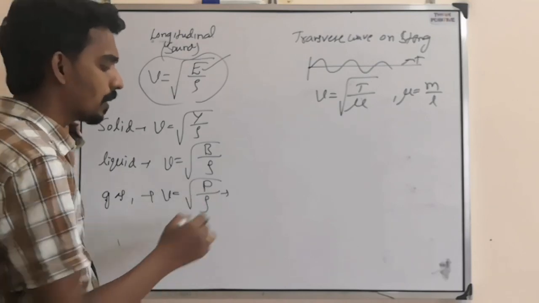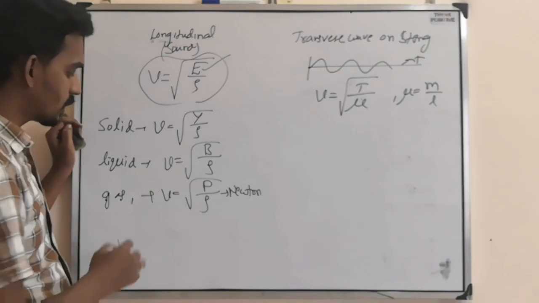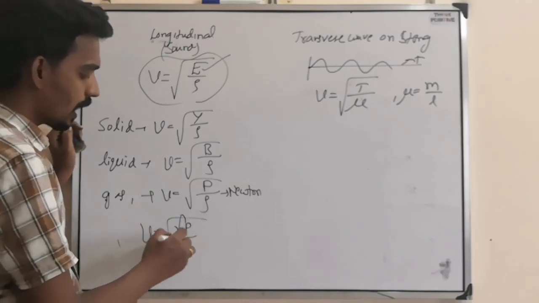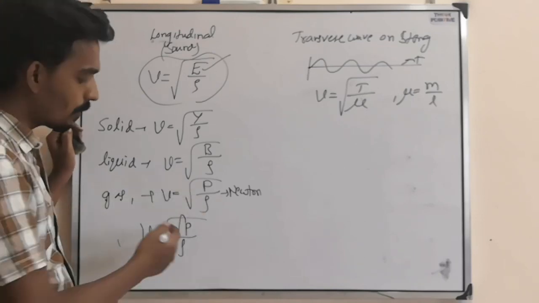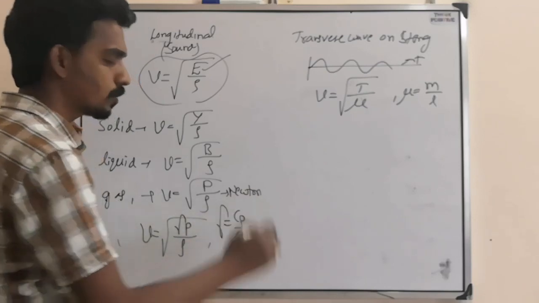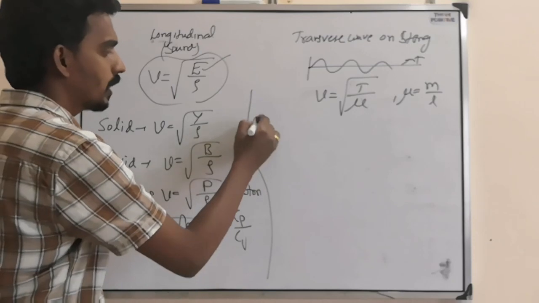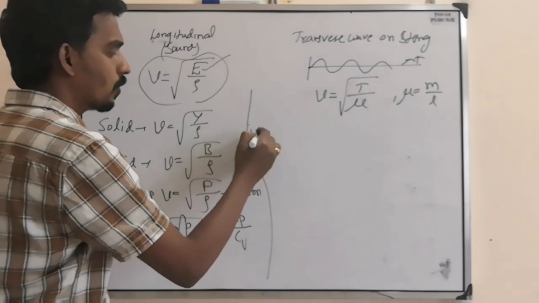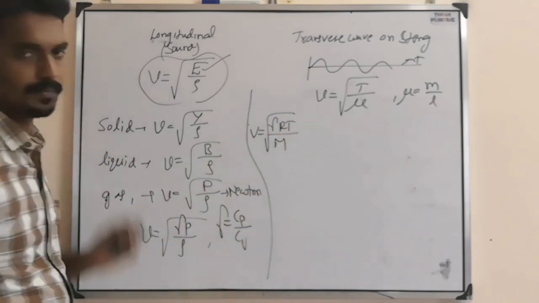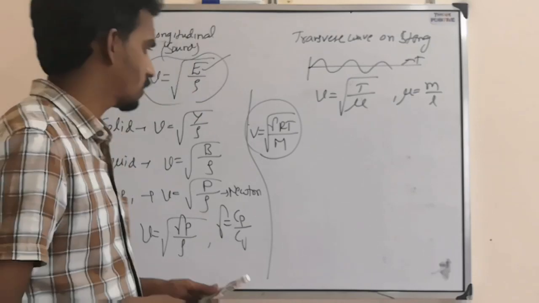But this is the formula given by Newton actually. Later on Laplace corrected it, so the speed formula in gas becomes under root gamma P by rho. Gamma is the adiabatic constant, so that also affects the speed of sound. If you write the density value, then the speed of sound in air becomes under root gamma R T by M. This is the speed of sound in a gas.